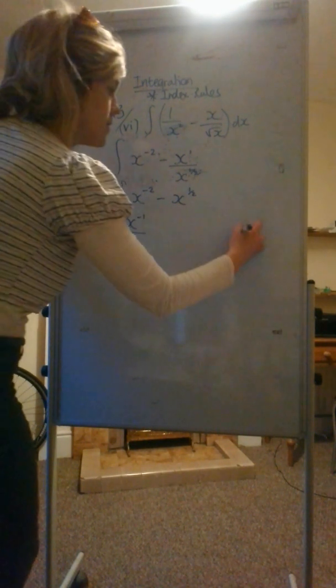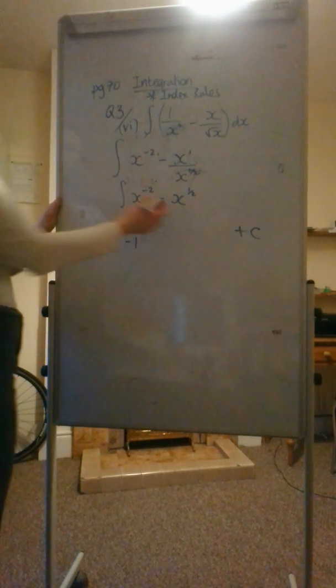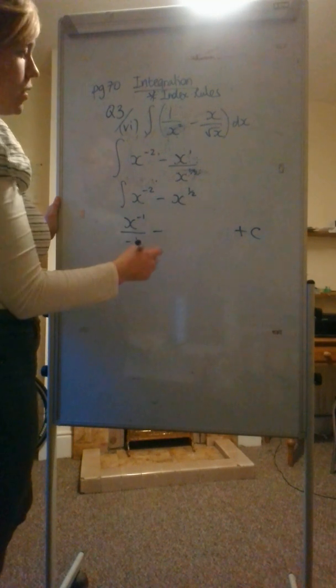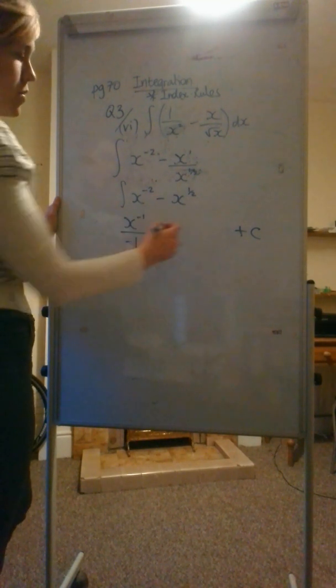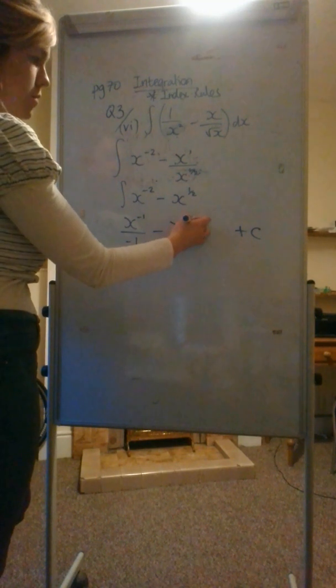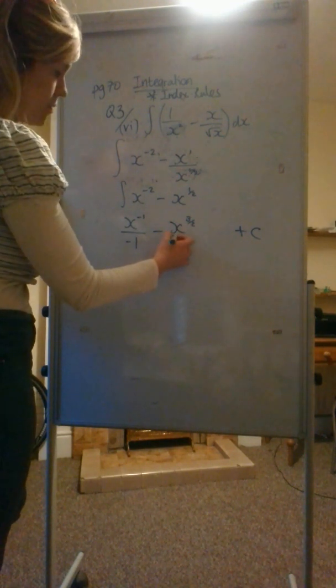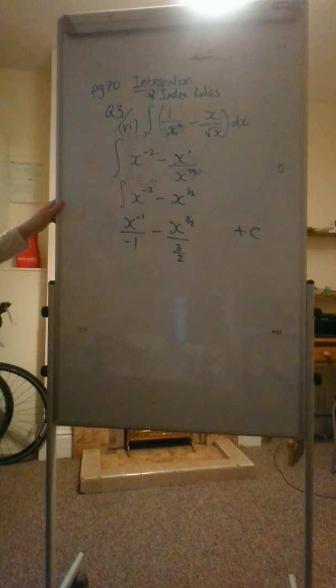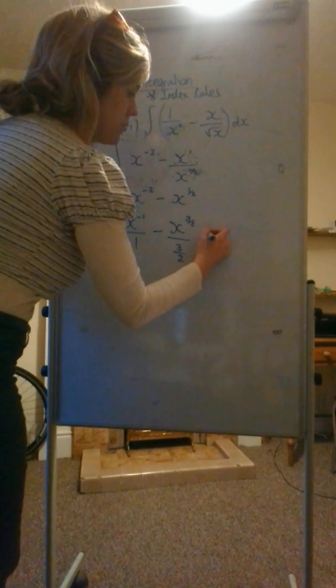Put it over here so we don't forget it, okay? This bit here, if you increase that power by 1, it'll be a half plus 1, which will be x to the power of 1.5, which is 3 over 2. And this is actually a similar one to the last one, over 3 over 2. Okay, and I'll bring my plus C over.